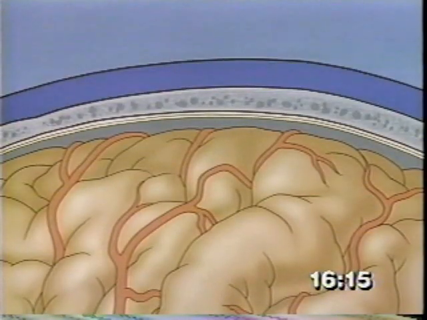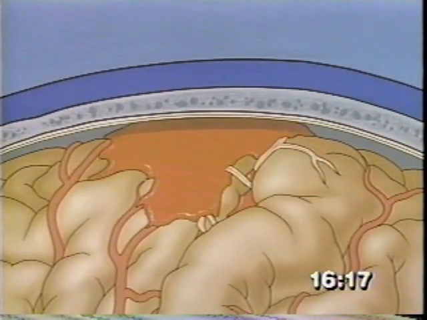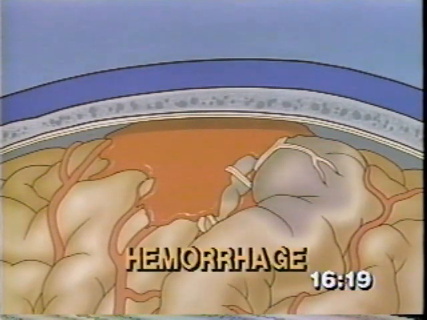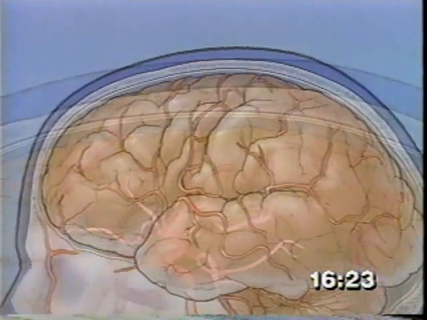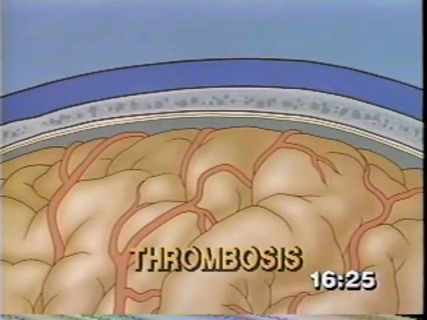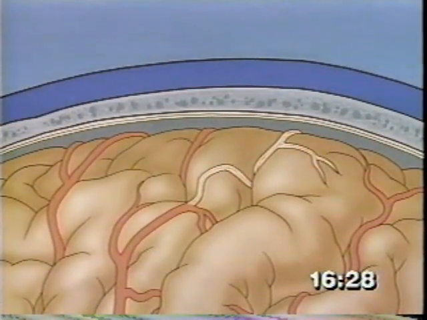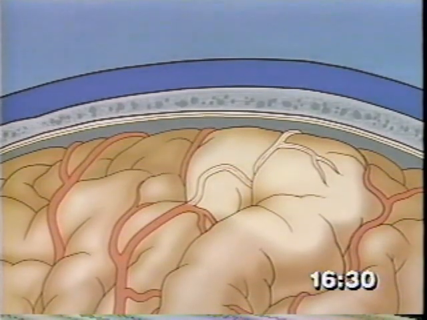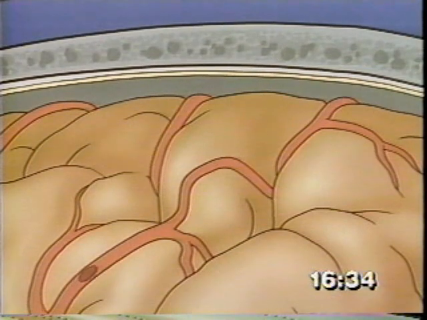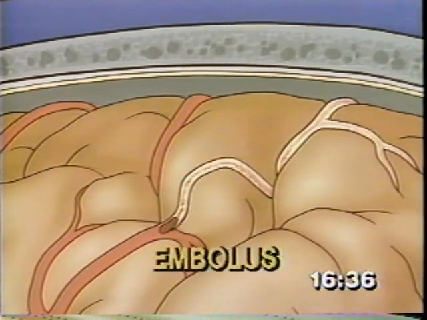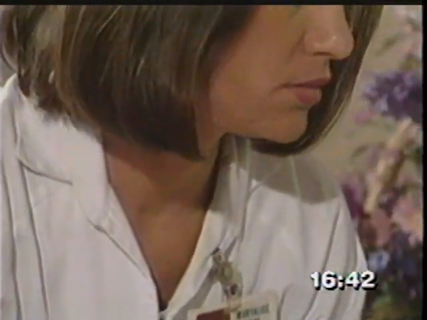Many things can cause this to happen. A blood vessel may rupture and cause a hemorrhage or large blood flow. A clot may form within a blood vessel. This is called thrombosis. There may be a spasm of an artery. A blood vessel may become closed off because a small particle is floating in the bloodstream. This is called an embolus. The most frequent cause of a stroke is thrombosis.